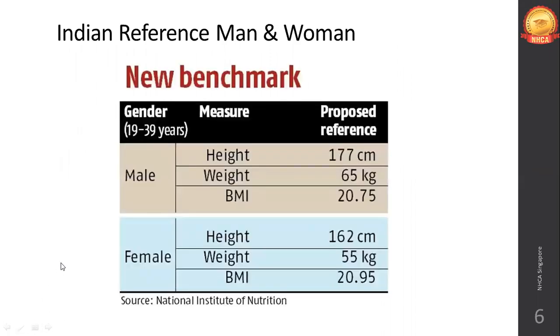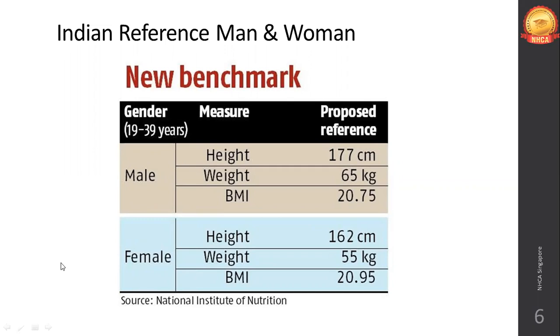Coming to the Indian reference man and woman, this you have to make note of. The Indian standards for heights and weights are given in a table on page number 21, and the reference man and woman is given on page number 23. Questions will come from this, so please make note of it. What is an Indian reference man and woman? The ideal, healthy Indian man and ideal, healthy Indian woman. What are the height, weight, BMI, and health criteria these people should fulfill?